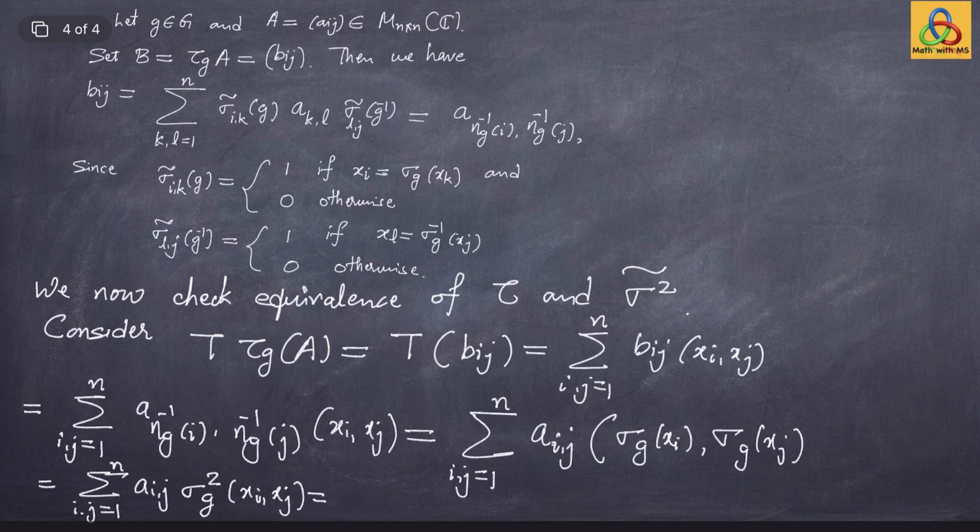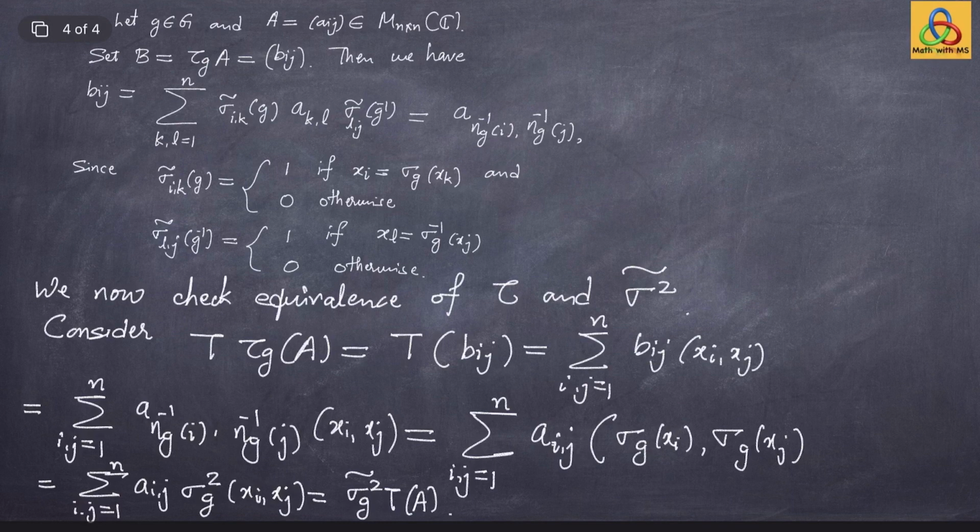But what is this? If you look carefully, first I have applied the operator t, we send aij into aij times the basis elements, and then I am applying the twofold diagonal action. So that is just the same as sigma 2 tilde of g, t acting on A.